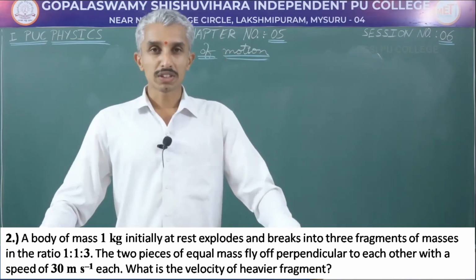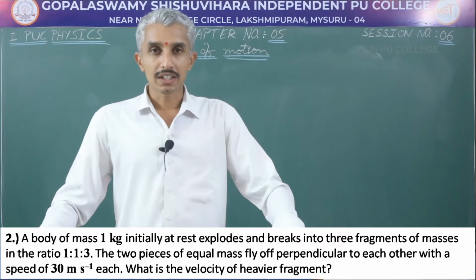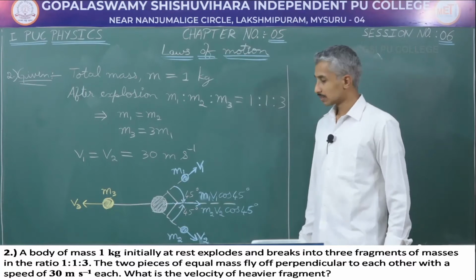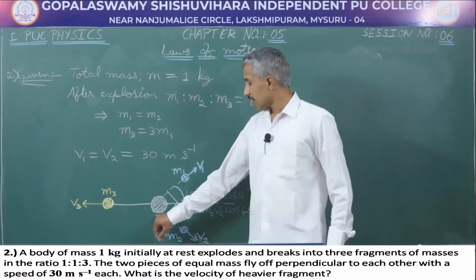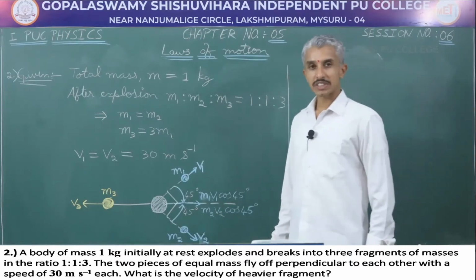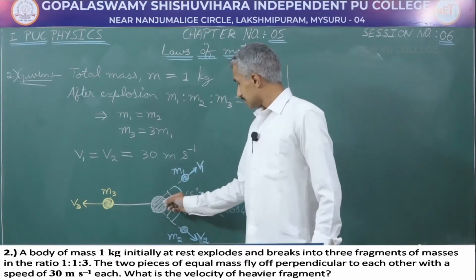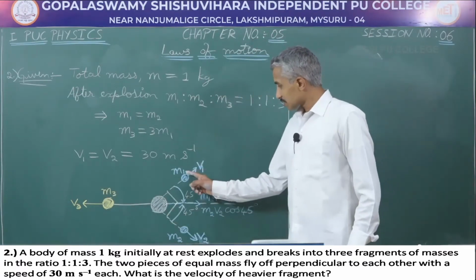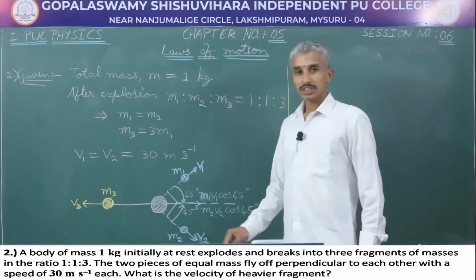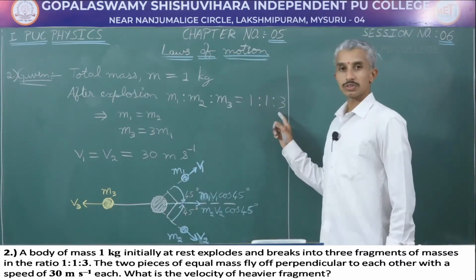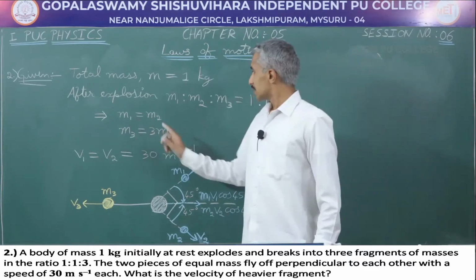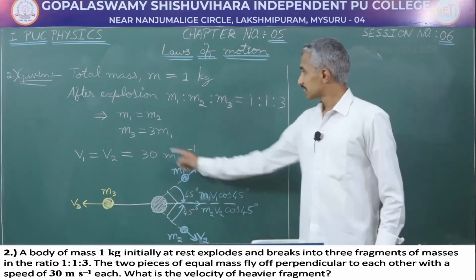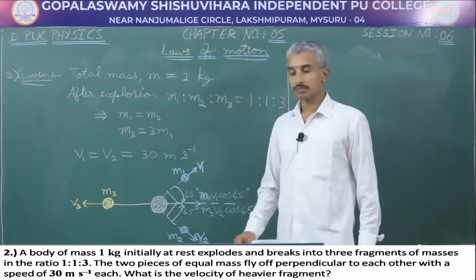To understand the numerical being given, let us note down the data and look into the diagram. The diagram here explains the second numerical. We have a particle of mass 1 kg. It explodes into 3 fragments. Let us consider the 3 fragments fly away in 3 different directions. The masses of these 3 fragments m1, m2 and m3 are in the ratio 1:1:3, which means the mass m1 is equal to mass m2 and the third fragment is 3 times the mass m1.